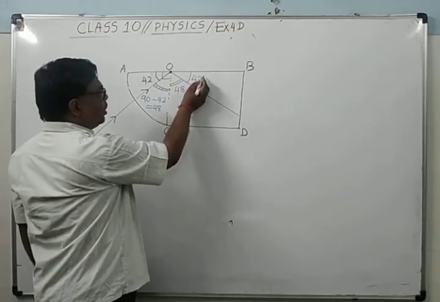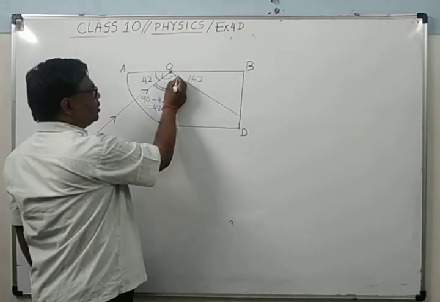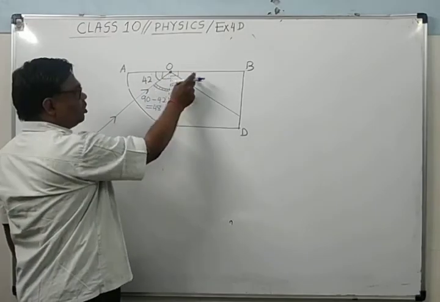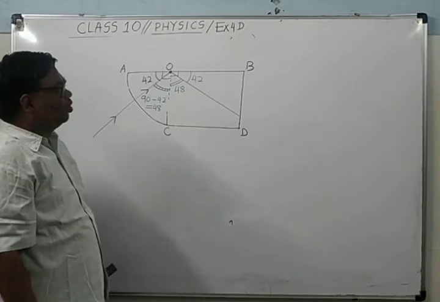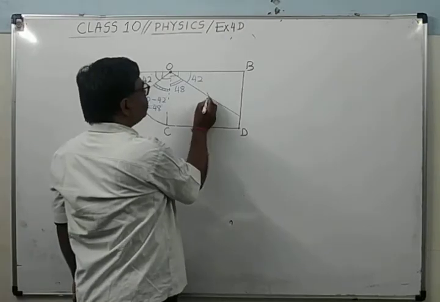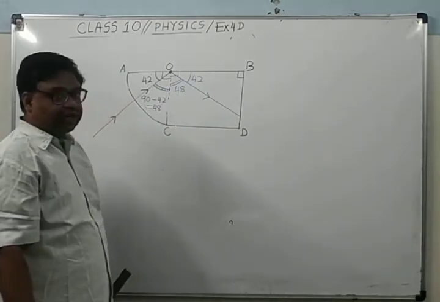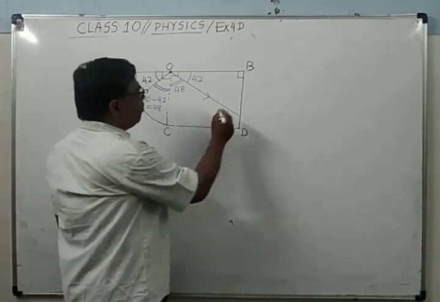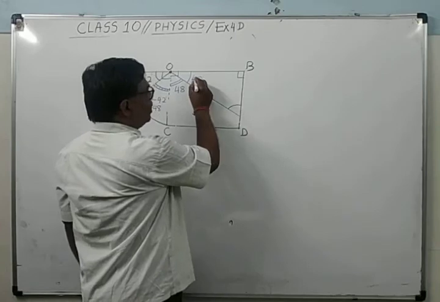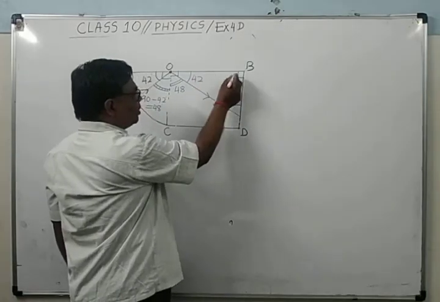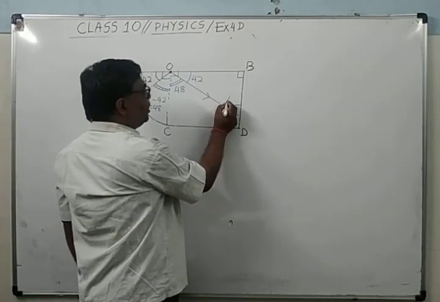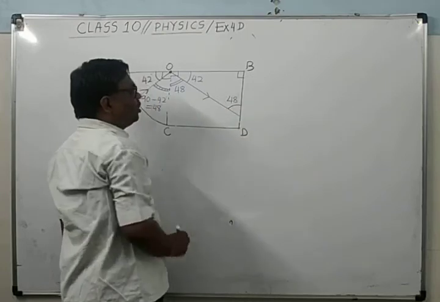It will be 42 degrees, because this whole angle is 90, and 90 minus 48 is 42. This angle is 90 degrees, the angle of the rectangular glass slab. So what will be this angle? From the angle sum property of a triangle, the sum of all the angles will be 180. So this will come out 48 degrees.